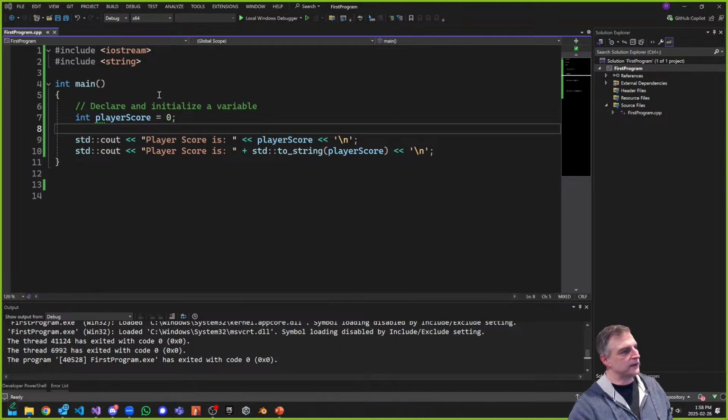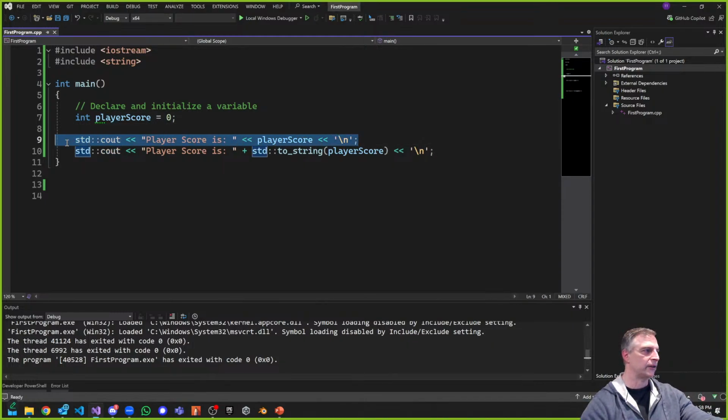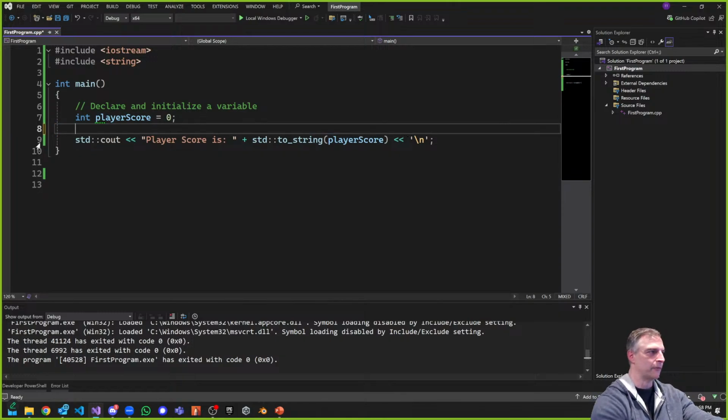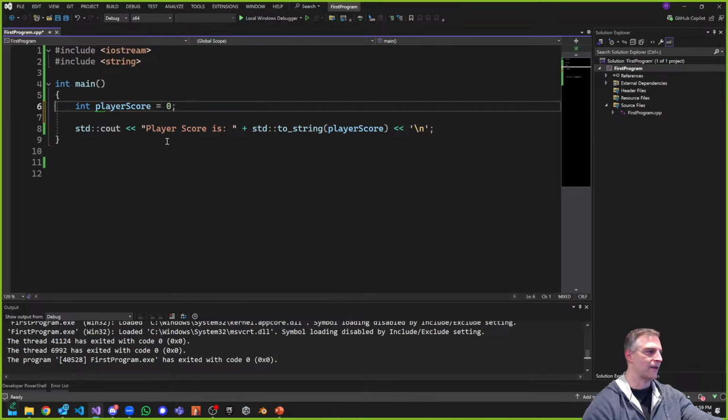And the reason why I'm saying these things, guys, is because this is the very basics. Okay. So I want to use this one. I don't need this one anymore. We're graduating. We understand how this works. We also know that declaring and initializing a variable is what's happening here for player score. So we don't need that comment anymore.